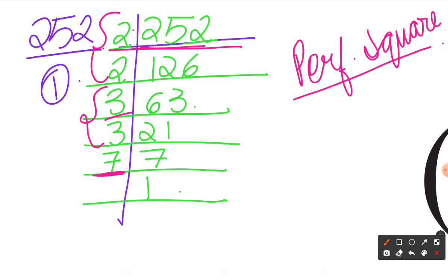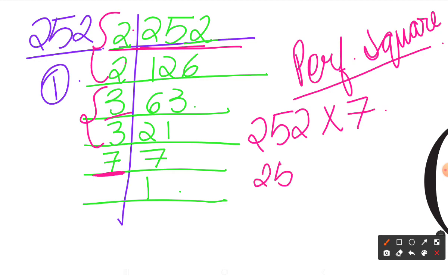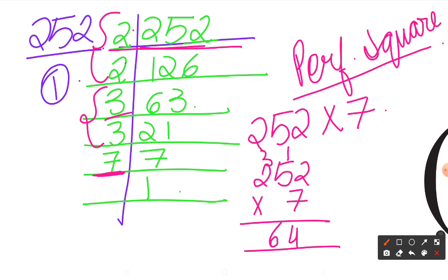So what we can do is multiply 252 by 7. Okay, so let's do it. So I'm just going to multiply 252 by 7. So it would be 1, then 6, 3, and I'll get 14, 15, 16, 17. So the perfect square number I get is 1764. So the first part of the question is done: the smallest number by which we should multiply it to make it a perfect square number is 7.